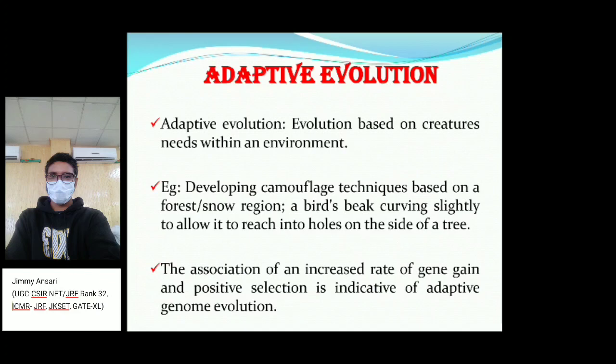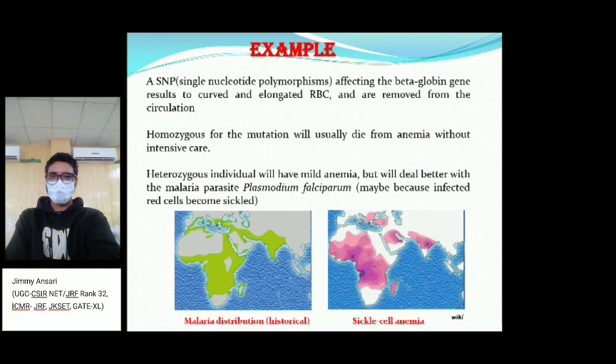So the association of an increased rate of gene gain or positive selection is generally indicative of adaptive genome evolution. Here is an example of adaptive evolution, like single nucleotide polymorphisms, SNPs, which affect the beta globin gene, which results in curved and elongated RBCs that are removed from the circulation.